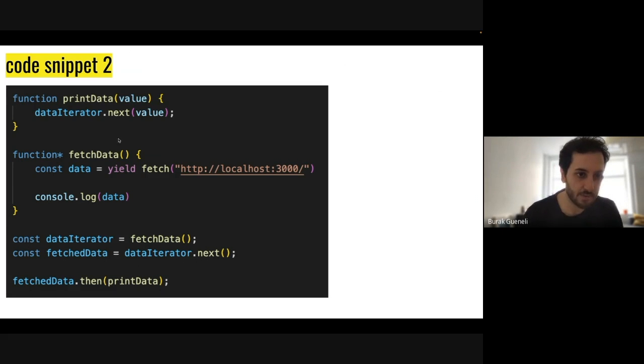So here we have a function defined. It says it's going to print the data according to its name. It's calling some kind of data iterator.next. I don't know what that is. We don't define it yet. So let's continue with the next function.